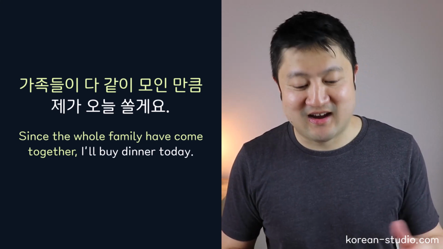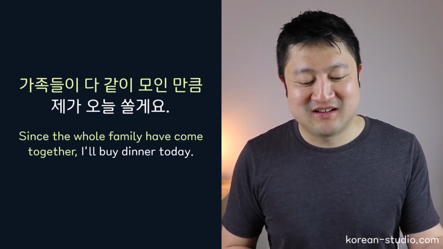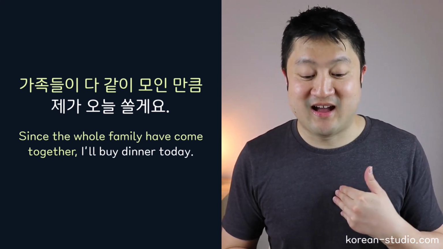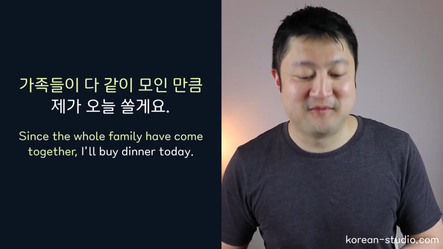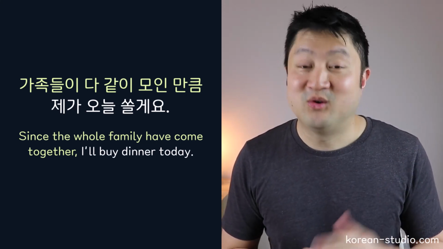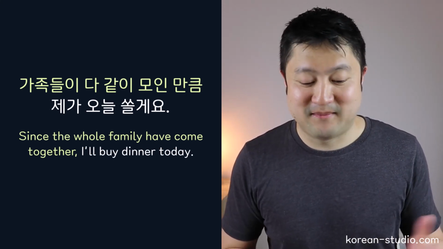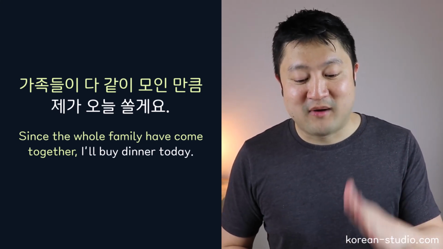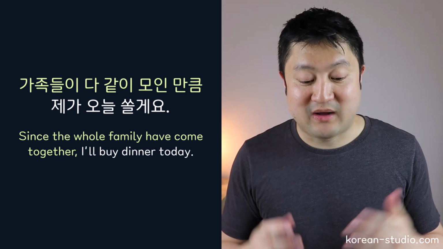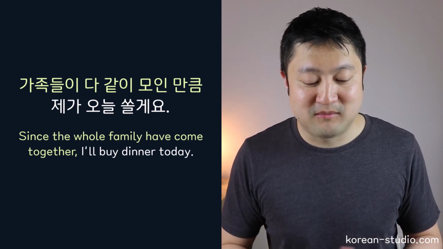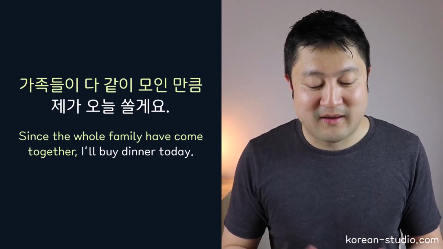And to say that, I would say, 가족들이 다 같이 모인 만큼 제가 오늘 쏠게요. And that means since the whole family have come together, I'll buy dinner today. So 가족들이 simply means the family. 들 is a plural marker. So 가족들, all the family.